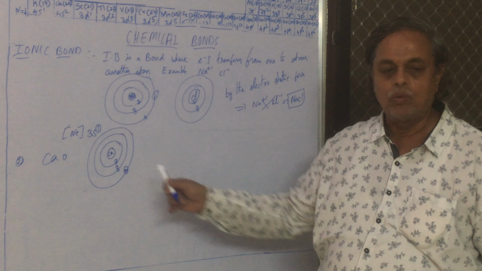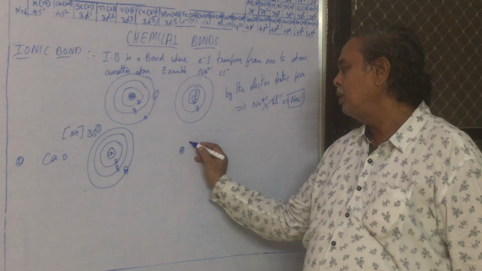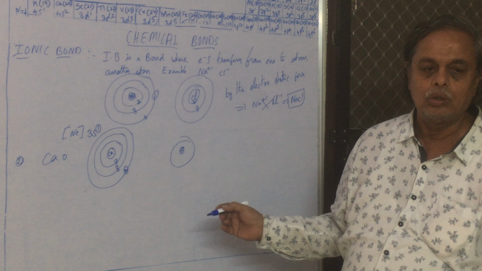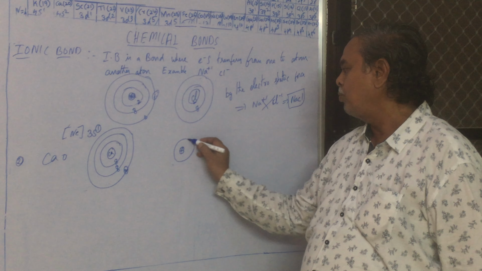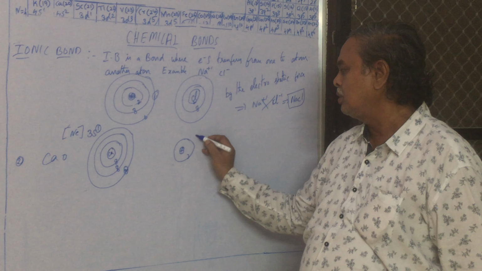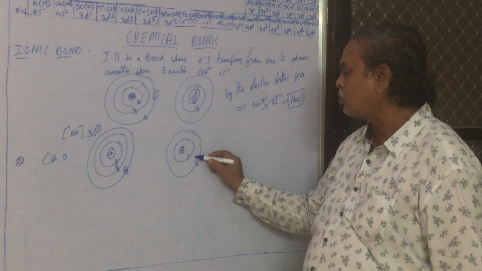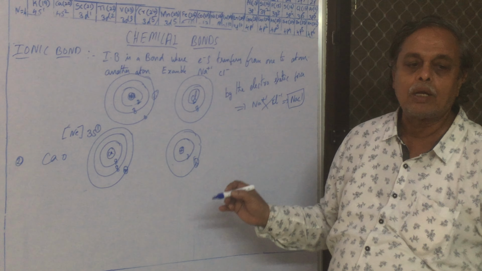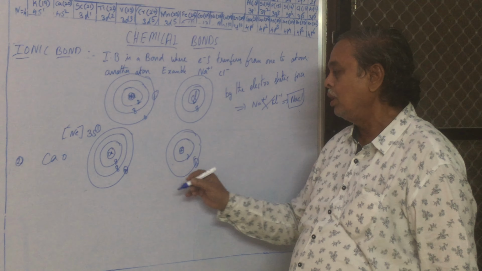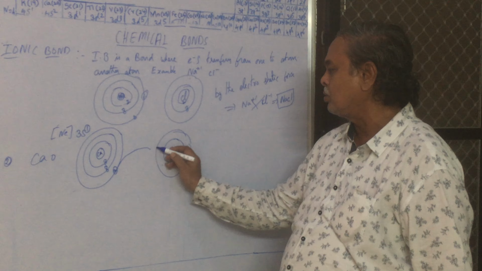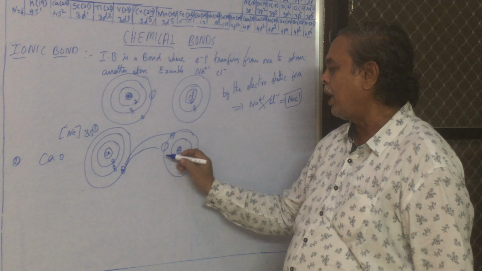Here, how many electrons does oxygen have? Oxygen first shell 2, and the second shell has 6, which means it requires 2 electrons for the octet rule. That octet rule is called the electron theory. If calcium gives 2 electrons, here this is one gap, this is another gap, then it will satisfy the octet rule.